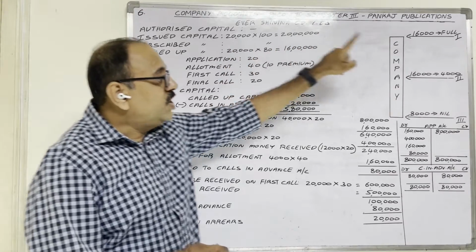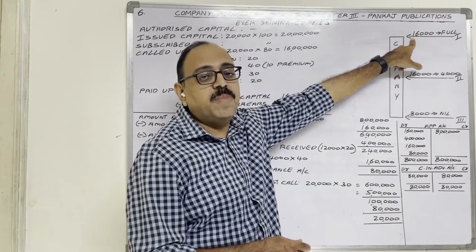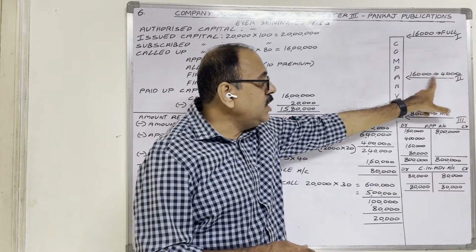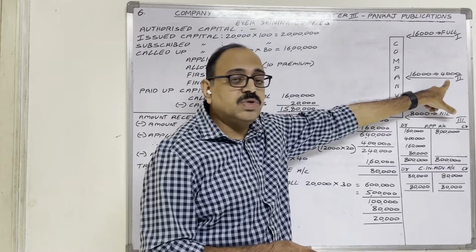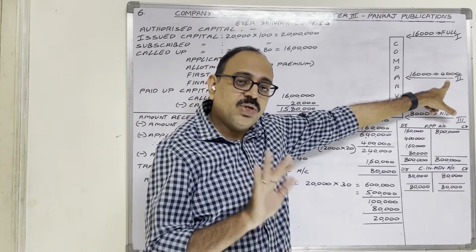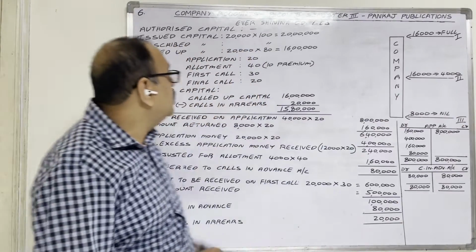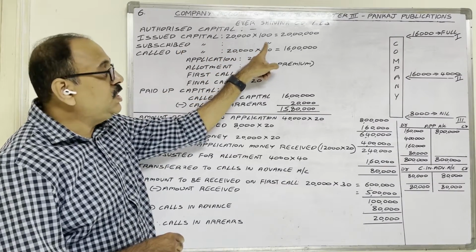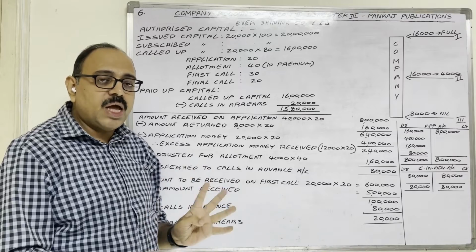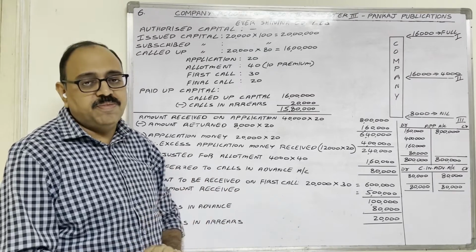To the first applicants, 16,000 allotted. To the second applicants, 4,000 allotted. 16,000 plus 4,000, finally 20,000 shares. Therefore, subscribed capital is 20,000 shares at 100 rupees each, 20 lakh. So issued capital and subscribed capital are both the same.